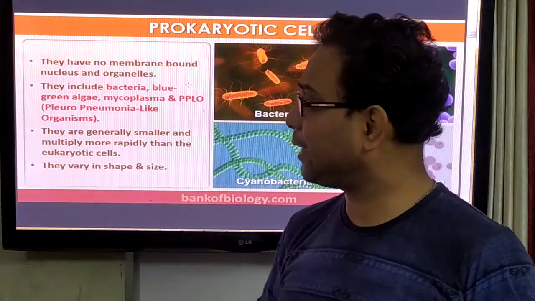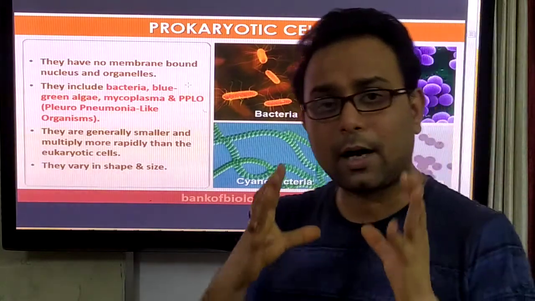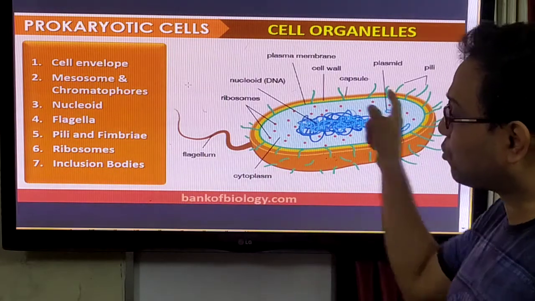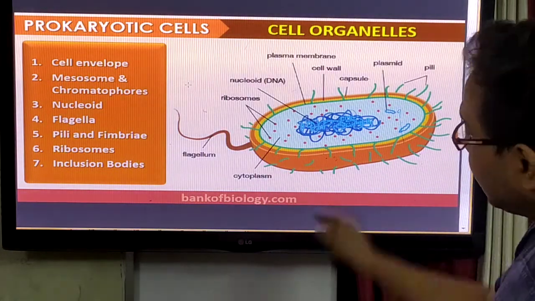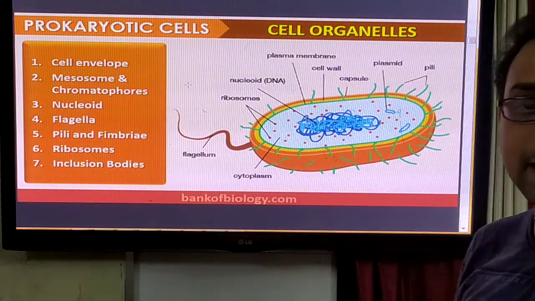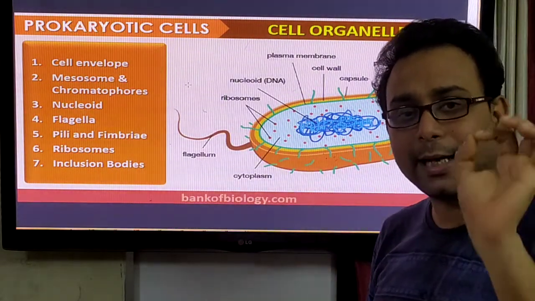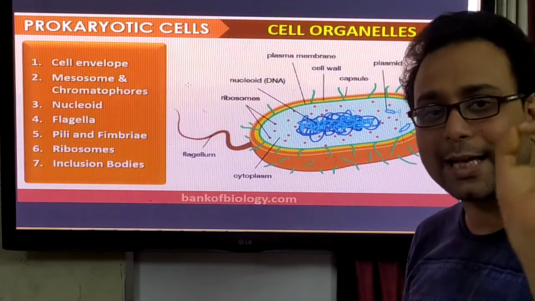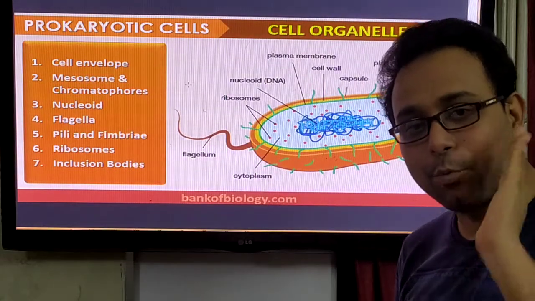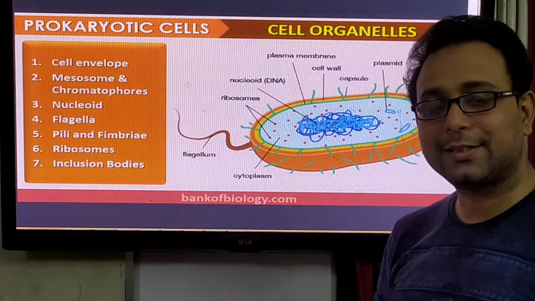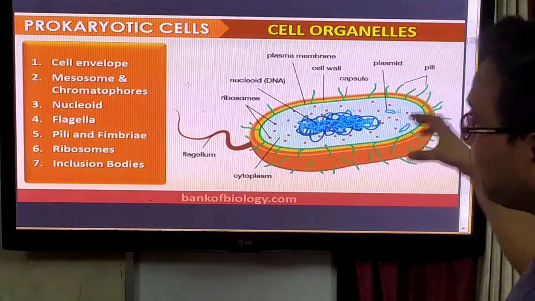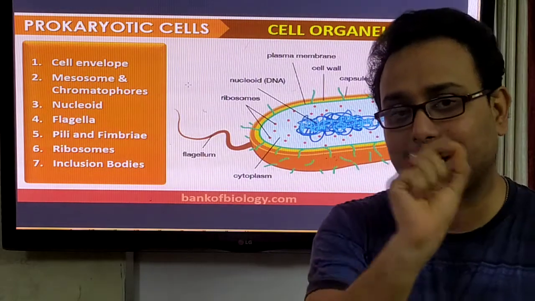Bacteria, blue-green algae and mycoplasma are all prokaryotic cells, because if you observe the structure of the prokaryotic cell, they have no well-defined membrane-bound nucleus. Only some DNA material is present in a scattered condition in the cytoplasm, so they are called pronucleus. That means the nucleus is not developed. An example of the prokaryotic cell is the bacteria.